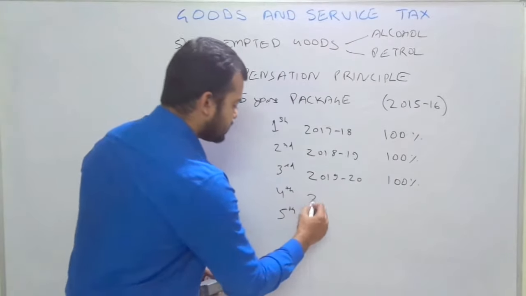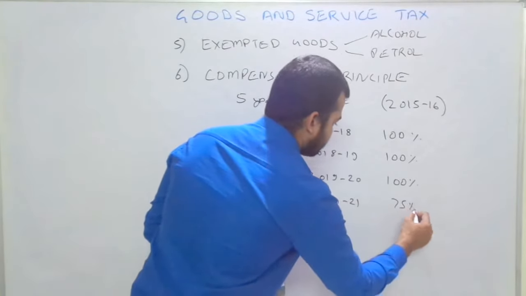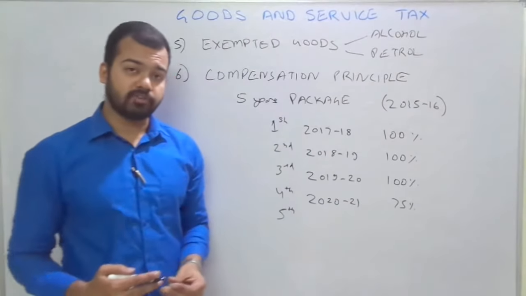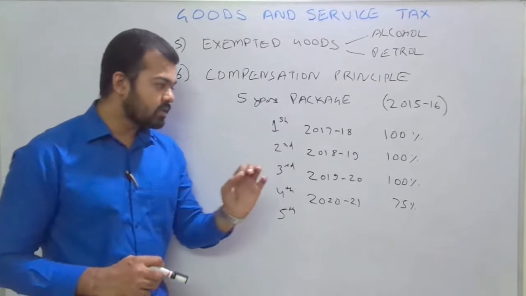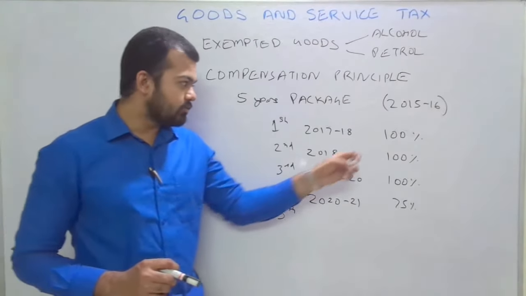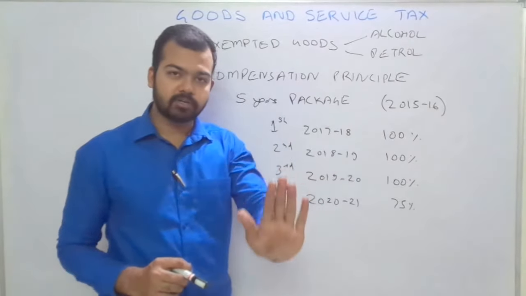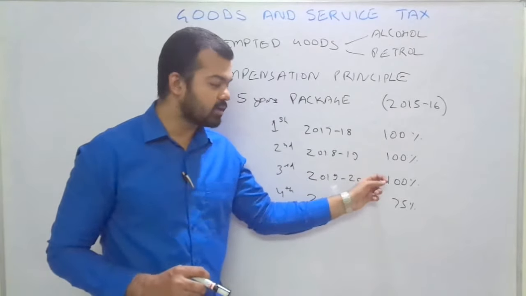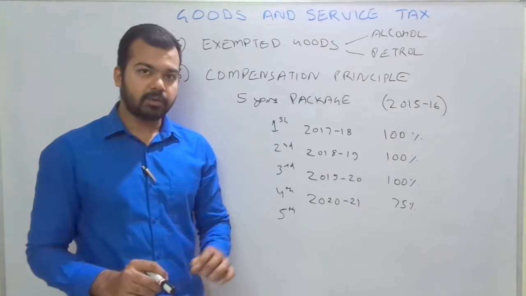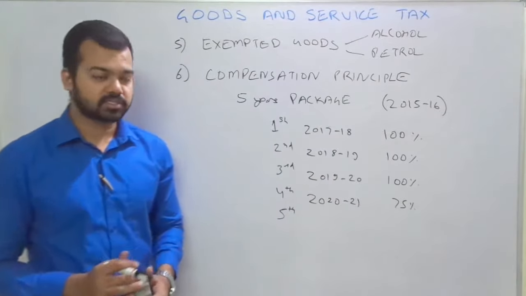For the fourth year, 2020-21, the union government will provide 75% of the total loss of revenue. In our example of 100 crores for Madhya Pradesh, in the first year, in case of loss of revenue, the whole 10 crore will be provided to Madhya Pradesh. The second year is the same, the third year also. But in the fourth year, if the loss of revenue is 10 crores, 7.5 crores will be provided by the union government to the state.